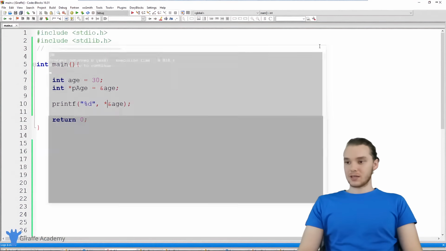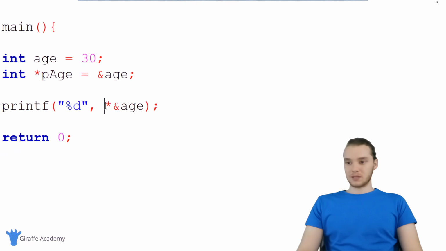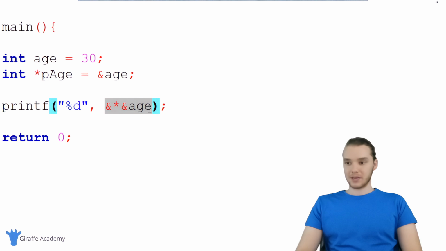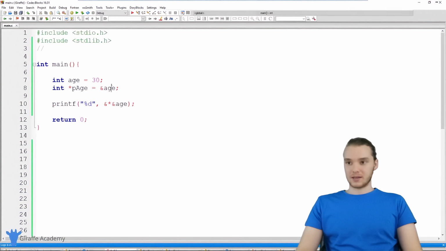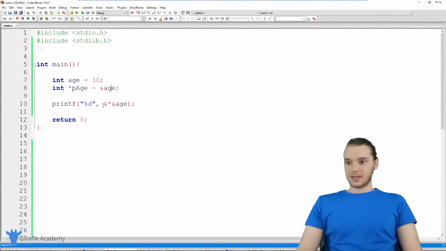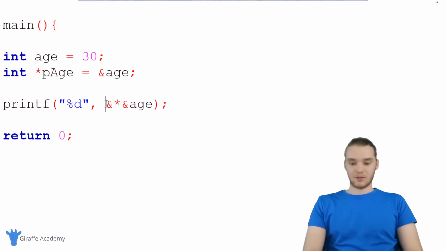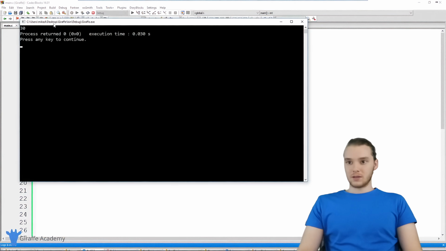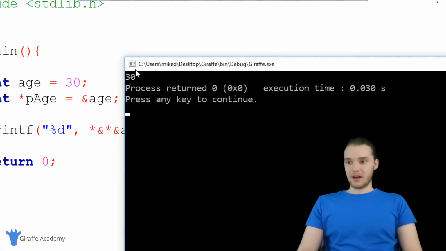So I could actually do this as many times as I want, and this will maybe just illustrate what's happening. So I could put an ampersand here, and now I'm going to get that memory address again. So you'll see we're getting this memory address, and I could do the same thing. I could dereference this one more time, and you'll see now we're getting that 30 value again.